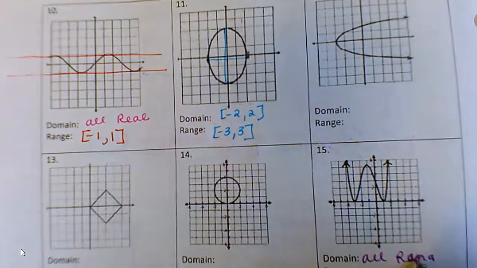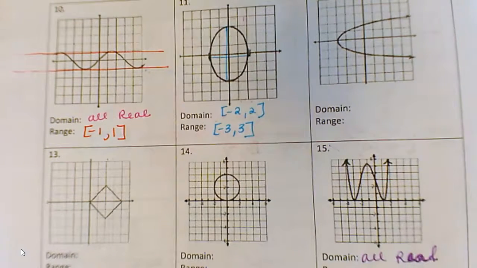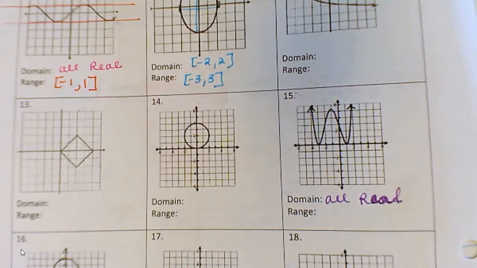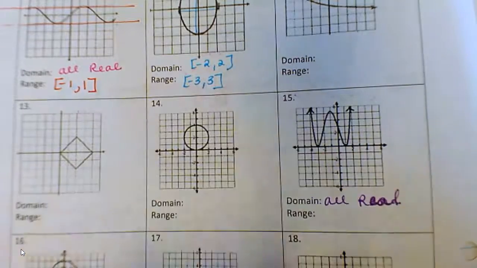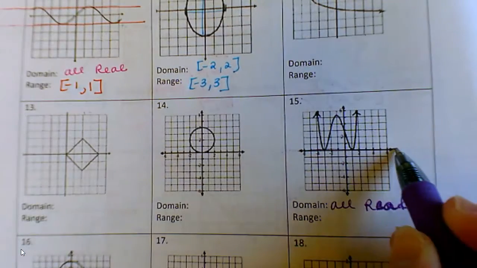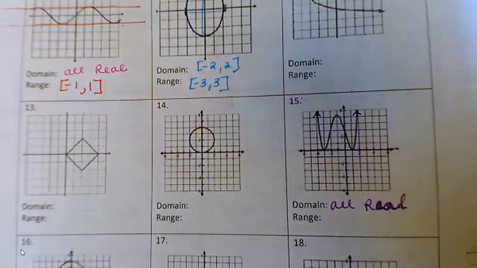All real. There we go. Alright, the range. I clearly see it's going up forever because I see those arrows. However, it stops right here. That's like the lowest it'll go. So it looks like the range is going to be 0 to infinity.